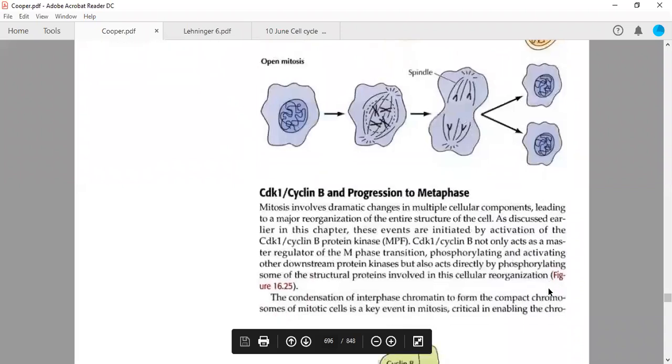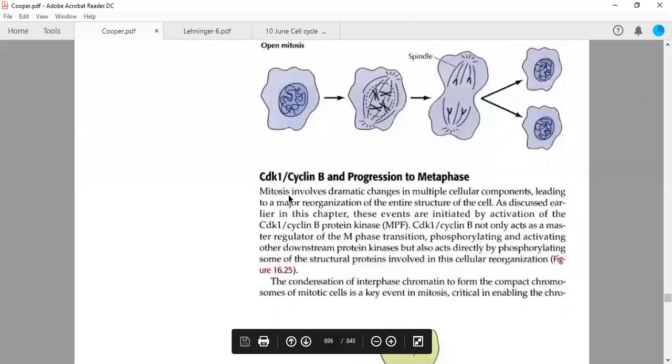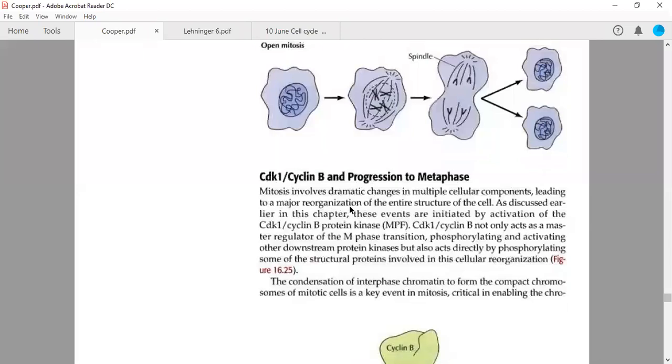Now, this mitosis involves dramatic changes in multiple cellular components, leading to a major reorganization of the entire structure of the cell. So it requires a complex which is called MPF, the cyclin B CDK1 complex, which not only acts as a master regulator of M phase transition, phosphorylating and activating downstream protein kinases, but also acts directly by phosphorylating some of the structural proteins involved in the cellular reorganization.